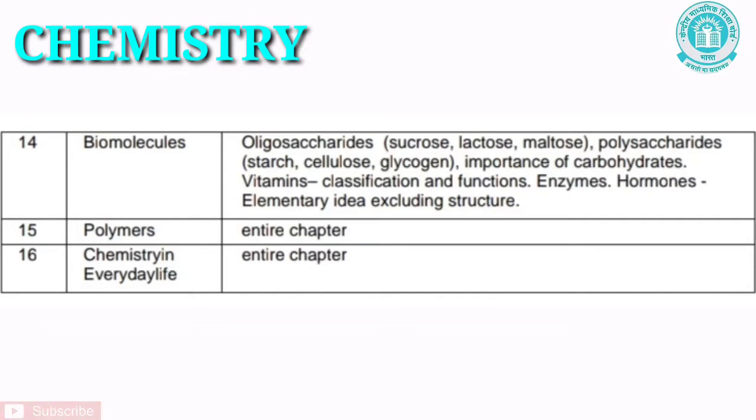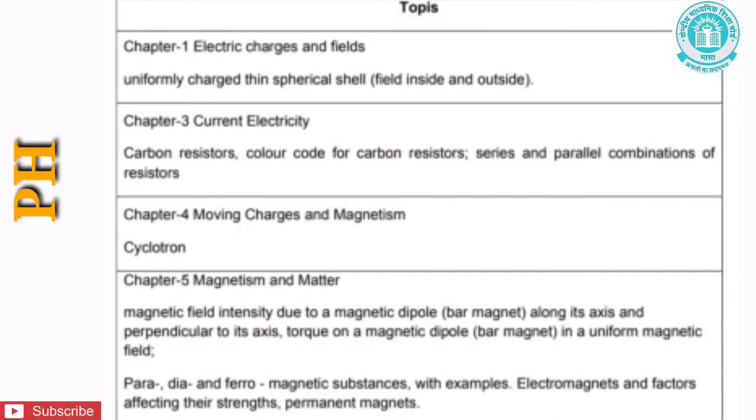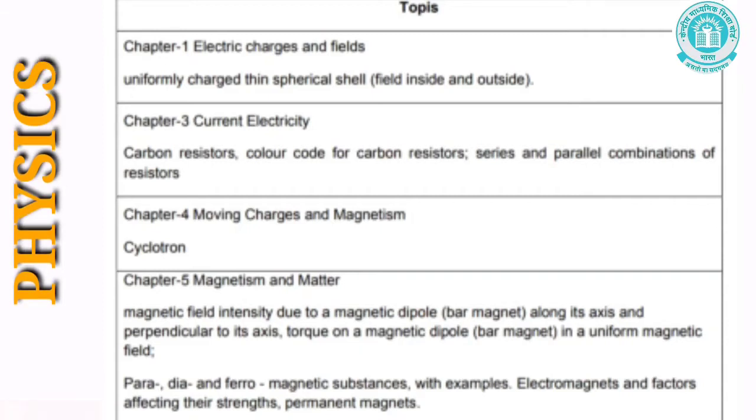Let us see the next chapter, that is polymers. The entire chapter has been removed. And even the last chapter has been removed, that is chemistry in everyday life. Let's come to the next subject, that is physics for class 12. The topics for the first chapter, that is electric charges and fields, are uniformly charged thin spherical shell, field inside and outside.